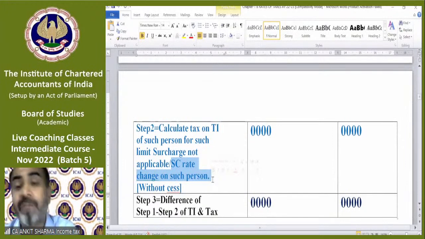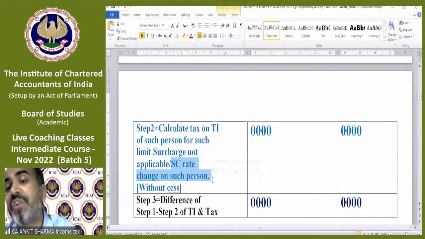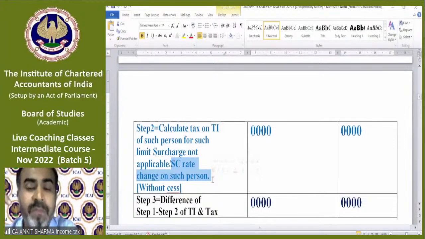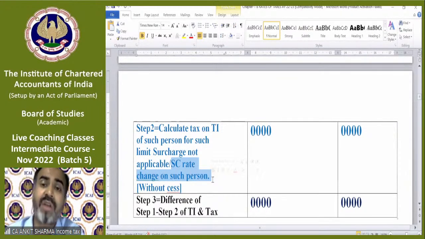If the surcharge rate in the first category is 15%, then we have to take 1 crore, when surcharge rate was 10%. If the income is given with the surcharge rate of 25%, then we have to take 2 crore, when surcharge rate was 15%. When income is given more than 5 crore, when surcharge rate is 37%, then we have to take 5 crore, when surcharge rate was 25%.